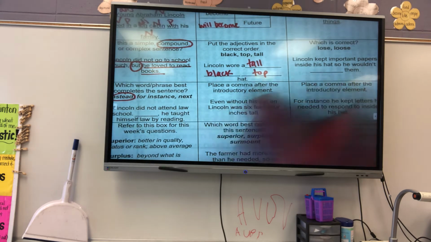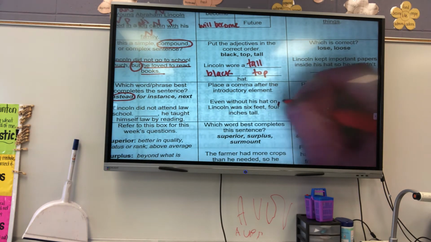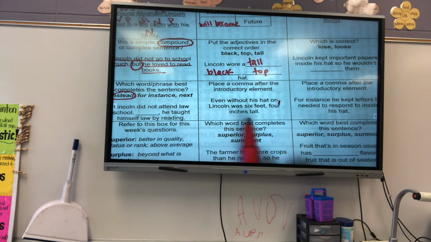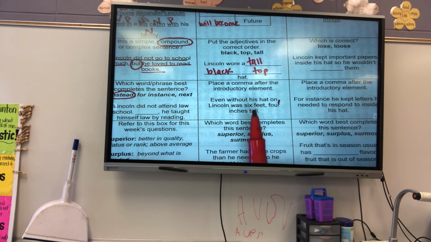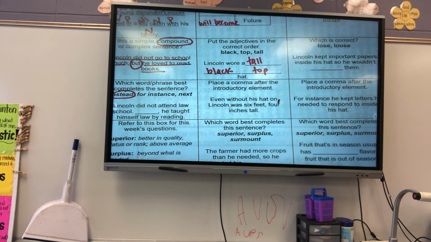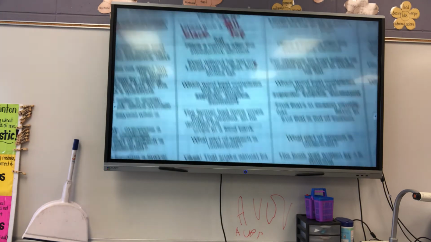Okay? That is an introductory phrase. I don't need it. I would say Lincoln was 6 feet 4 inches tall. But it's adding to tell you that he was really tall with his hat on, and even with his hat off, he was still 6 feet 4 inches tall. That's a lot. It is.